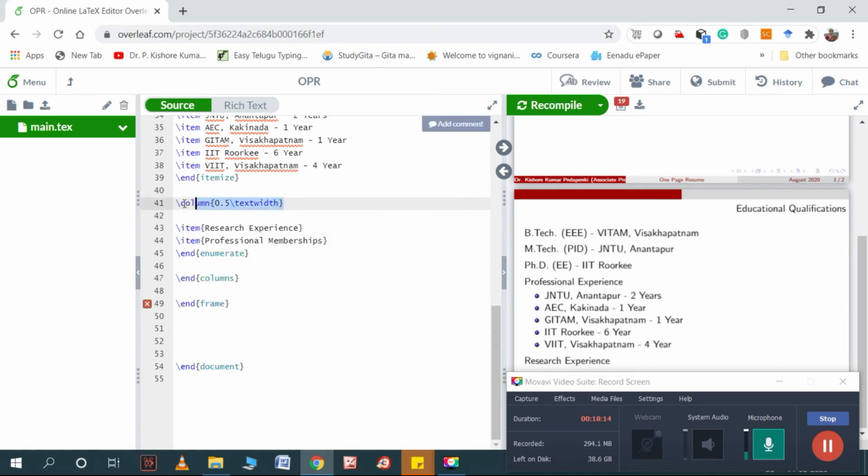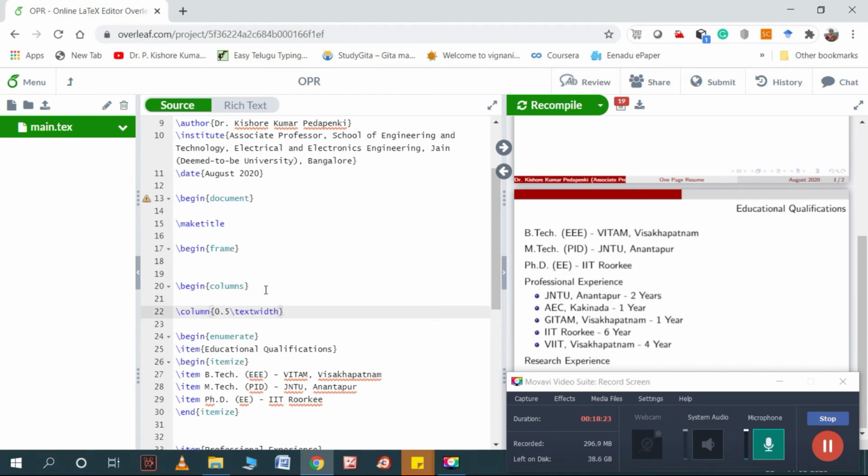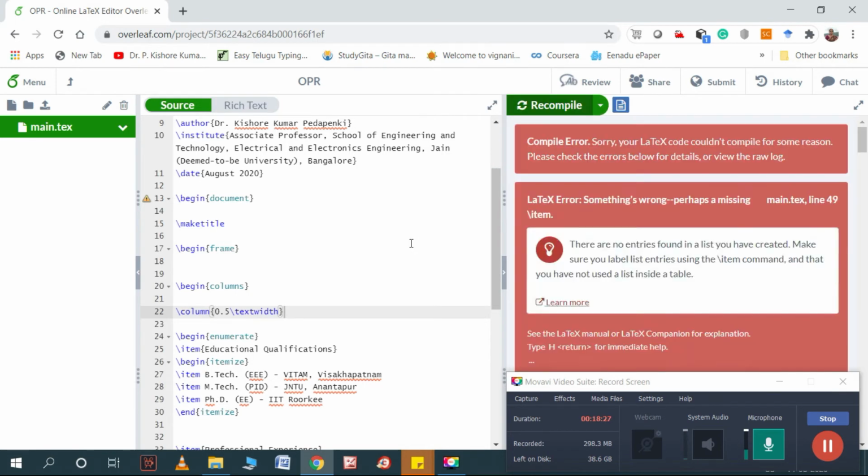Column 0.5 text width, and here also, just after the columns text width. That means we are separating them into two parts.